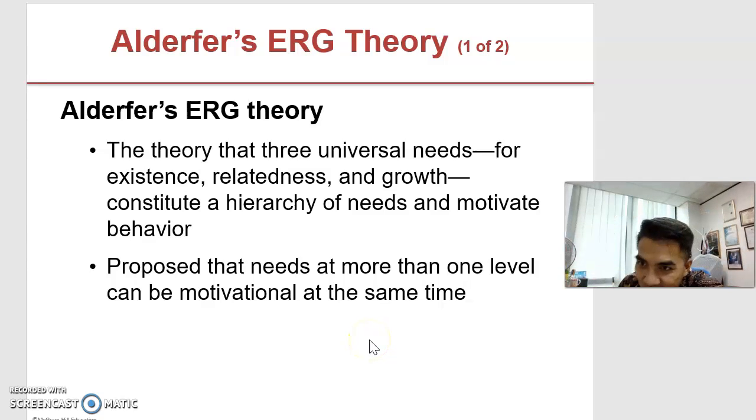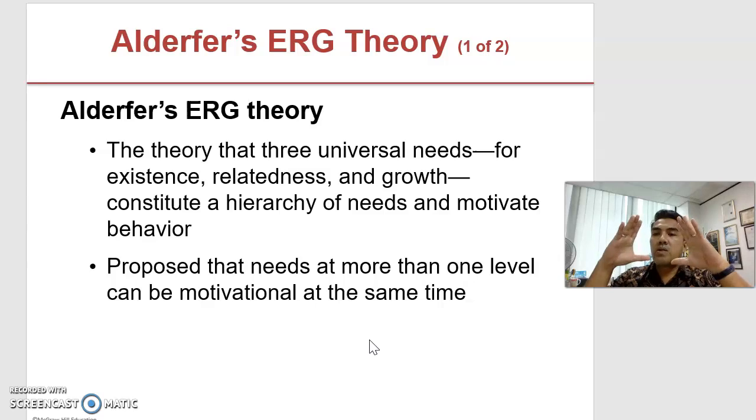All right. The next theory that we are going to look at is Alderfer's ERG theory. This theory was developed based on the Maslow hierarchy of needs theory that we previously discussed in the previous video. Alderfer's ERG theory proposes that there are three universal needs: existence, relatedness, and growth, which constitute a hierarchy of needs and motivate people's behavior. It also proposes that needs at more than one level can be motivational at the same time.